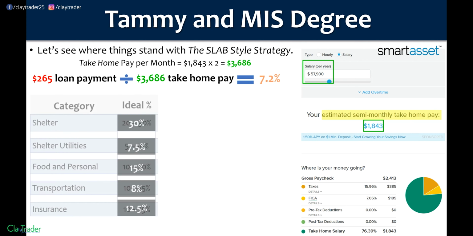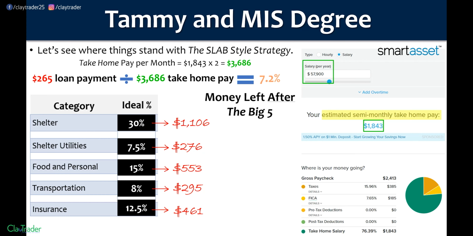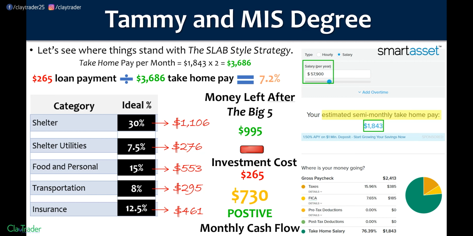All right, let's run through some numbers. So shelter, $1,106. Then 276, 553, 295, and then 461. So the money left after those survival spends have been completed is $995. But remember, we still have to take out that one final cost, and that cost being our investment cost, $265. So here we go. Remember, hopefully I've done my job right, and you understand the importance of what this number is truly representing. Oh yeah, there we go.